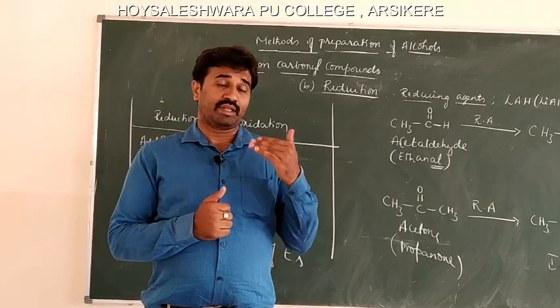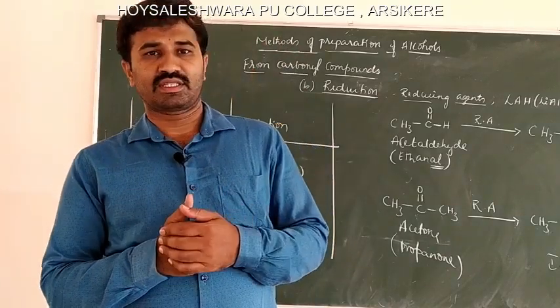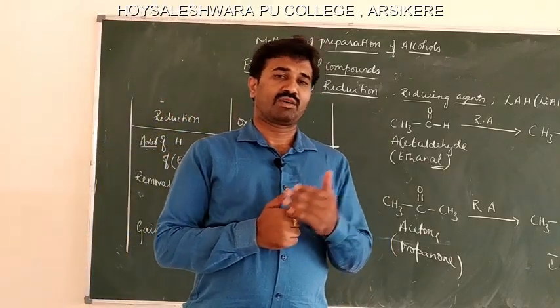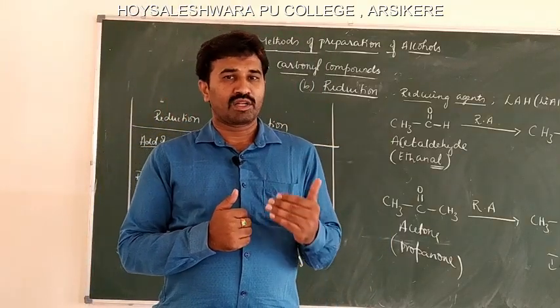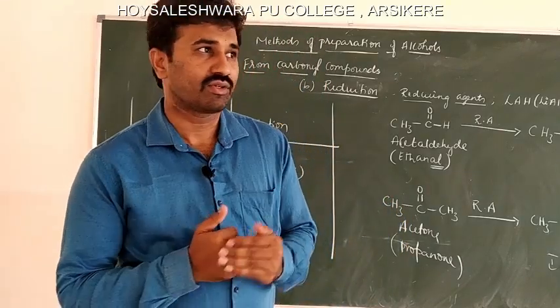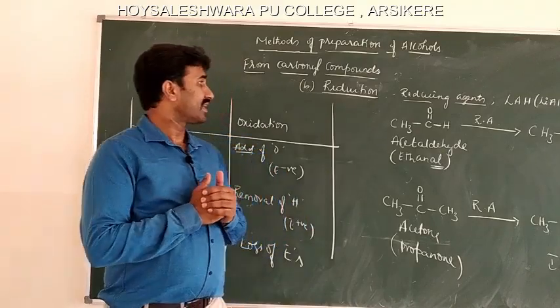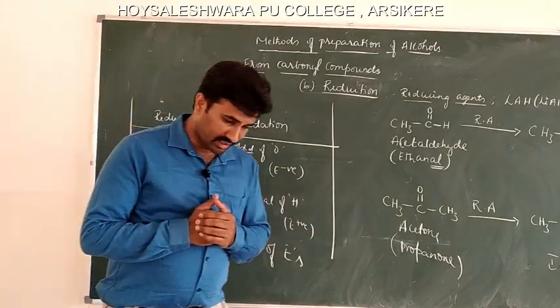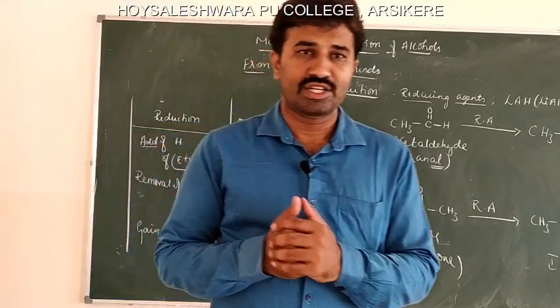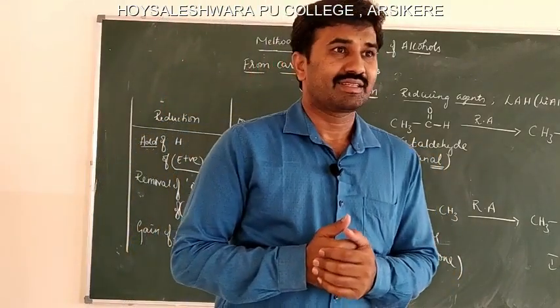The next one is from carbonyl compounds. From carbonyl compounds also we discussed the preparation of alcohols using Grignard reagents. In today's class also we use carbonyl compounds, but the reaction is different, that is reduction. We know reduction and oxidation from first PU. Anyhow, we will revise the simple definitions once.